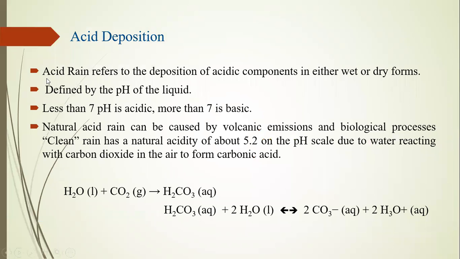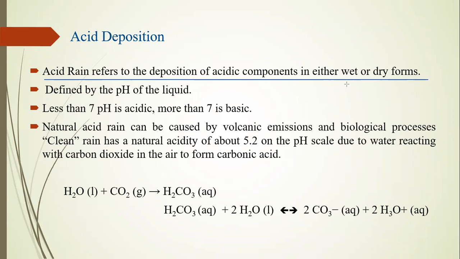Acid deposition. Acid deposition, or acid rain, refers to the deposit of acidic components in either wet or dry form. The components work in a wet condition or in a dry condition.